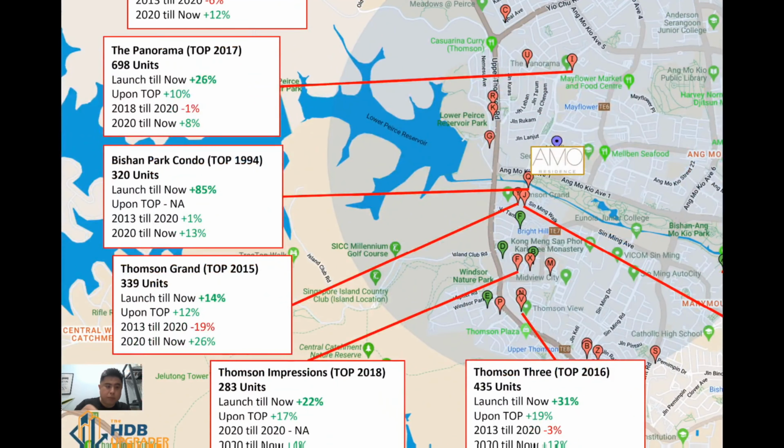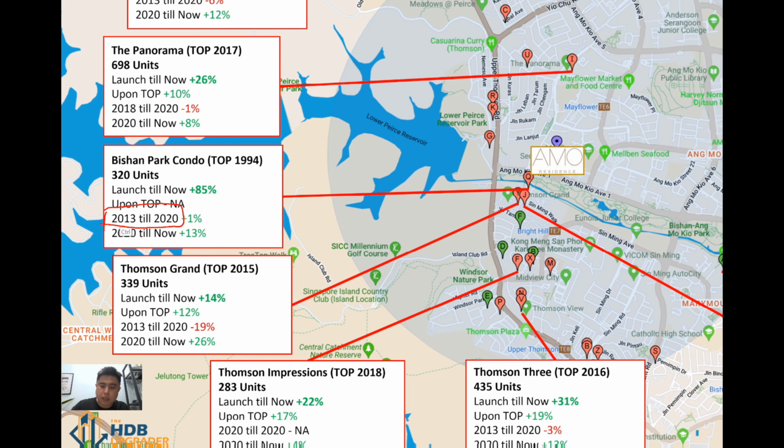For Bishan Park, in case you're wondering why it's not applicable, it's because this is an older project where cooling measures weren't introduced before, so it wasn't a very good comparison. Again, I will talk about this in the next slide. The next one will be from after cooling measures were implemented, the lull period. How have projects in this area performed?